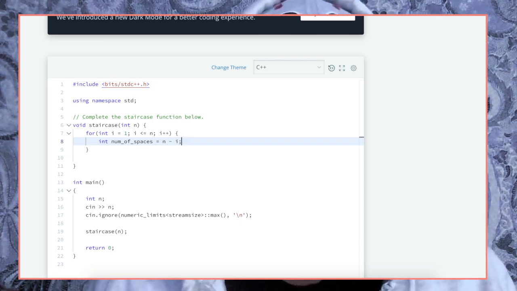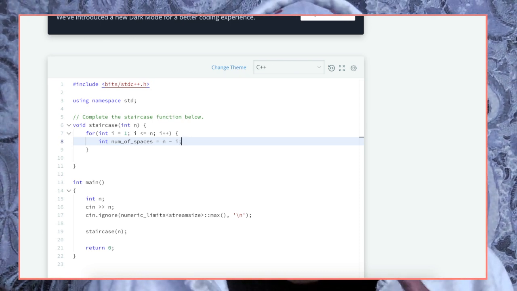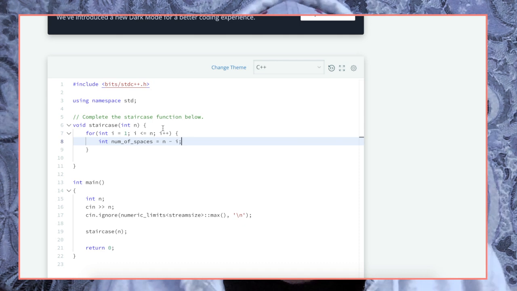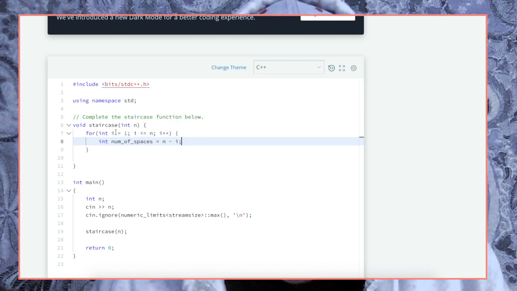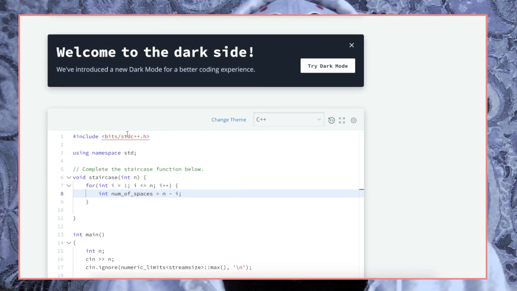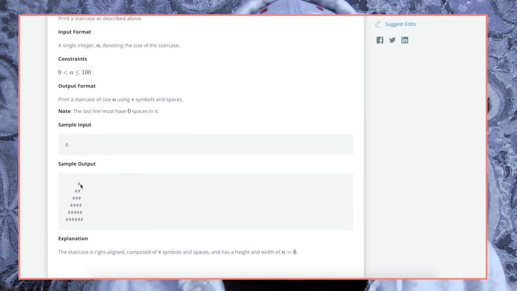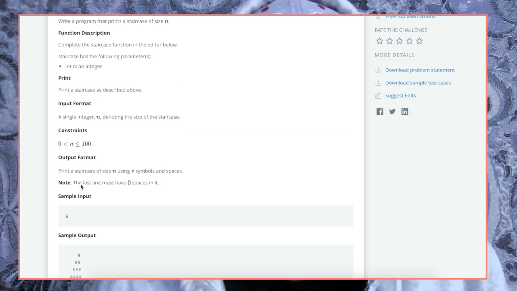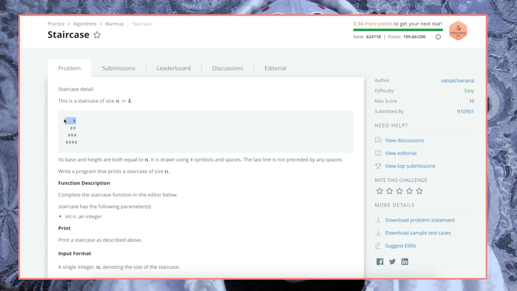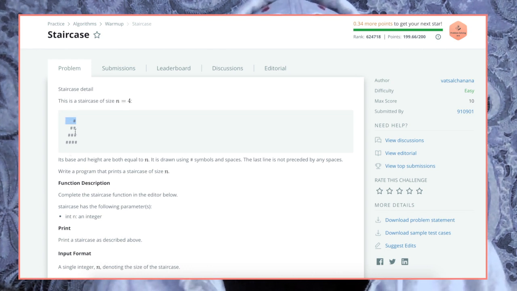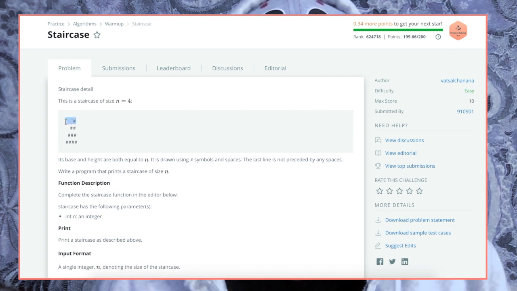If we think about it this way: first iteration, i is 1, and in this example n is 4. We're going to want 1 hashtag, and we're going to want 3 spaces, 1, 2, 3 spaces.